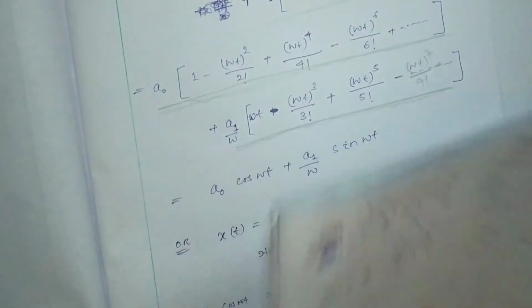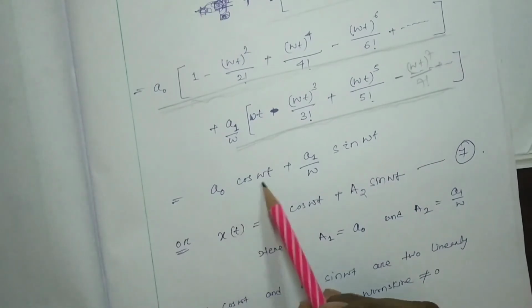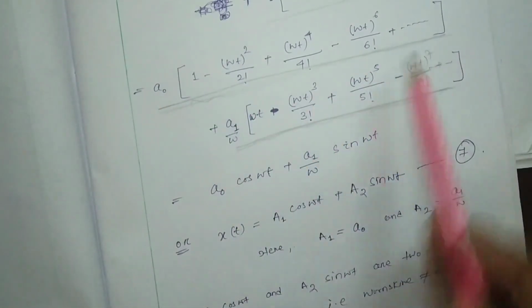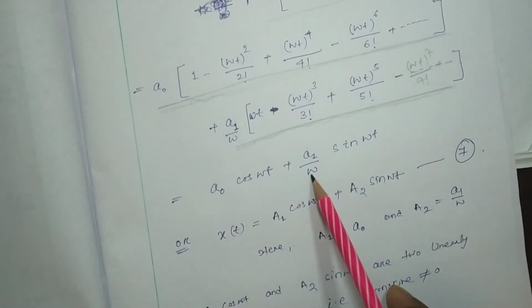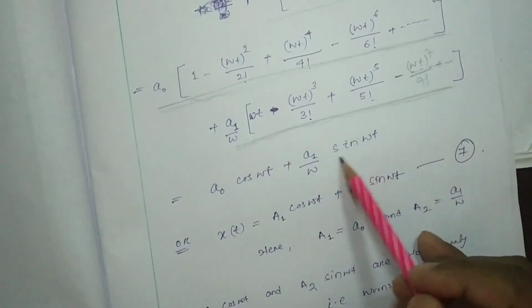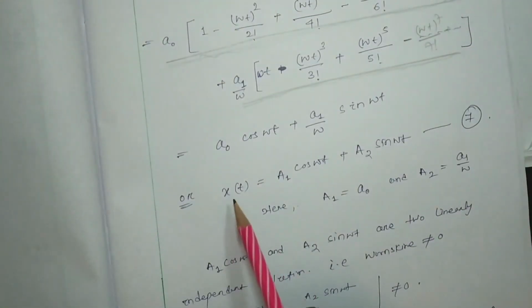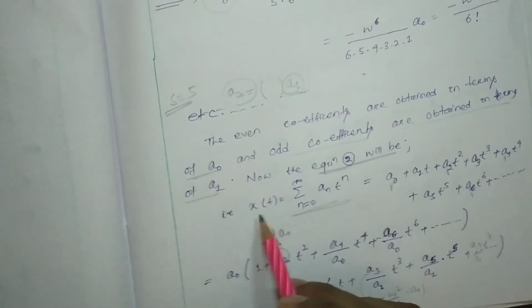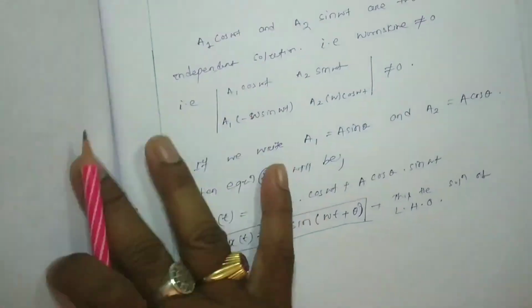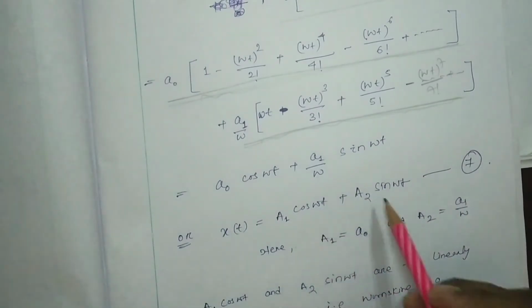So I can write x of t equals a0 cos omega t plus a1 by omega into sin omega t.